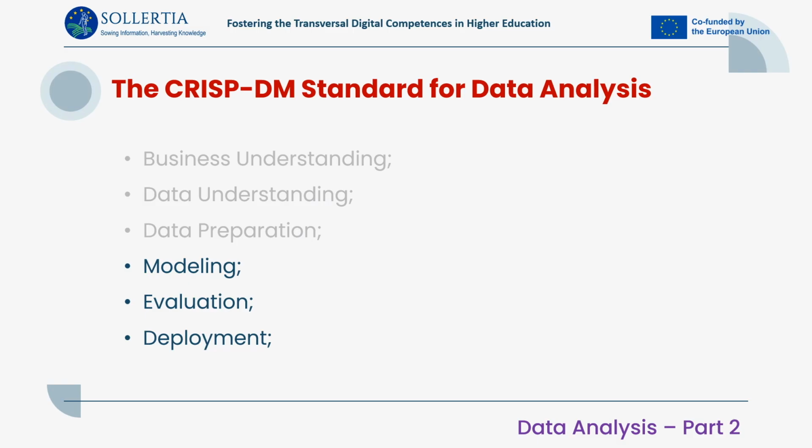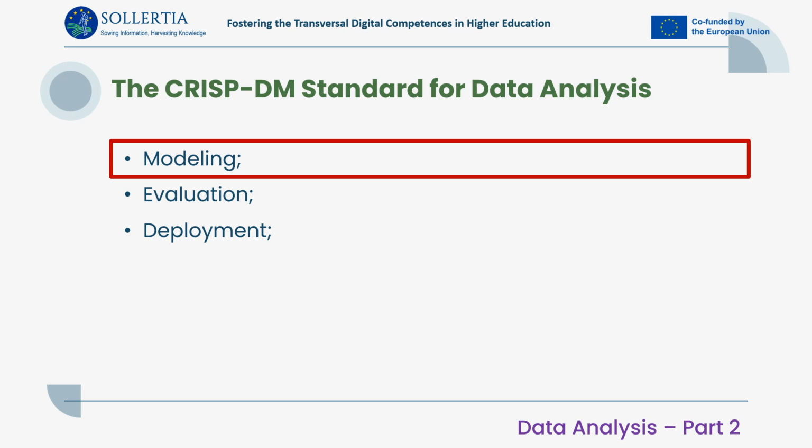Let's first recall all the 6 phases of the CRISP-DM standard process again. We already covered the first 3 in the previous module, Data Analysis for Solving Technical Problems, Part 1. So, we will now focus our attention on the final 3 phases and start with the modeling phase.